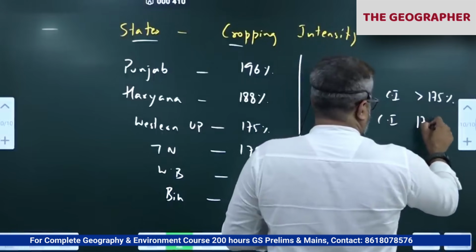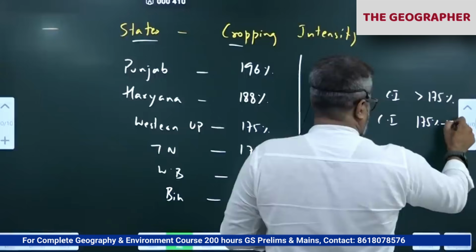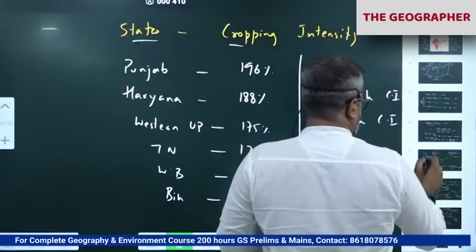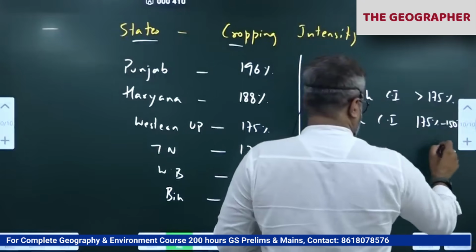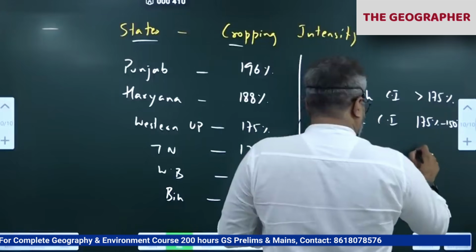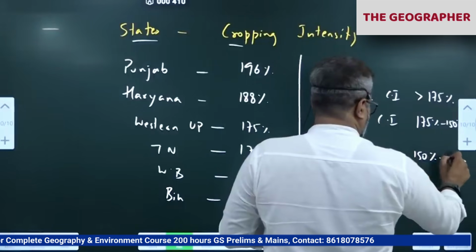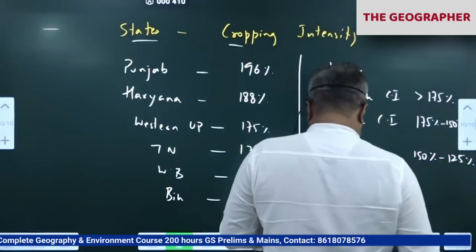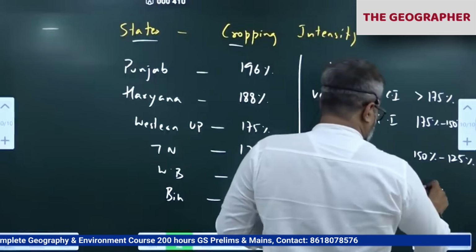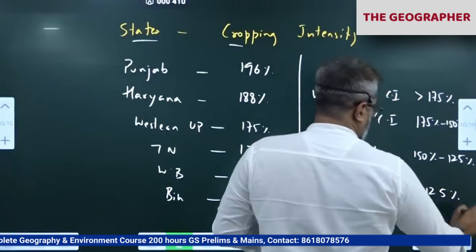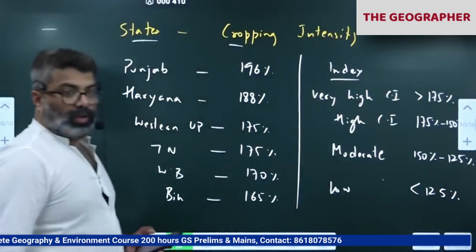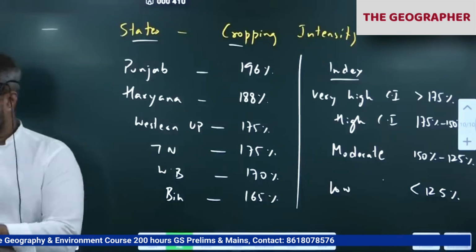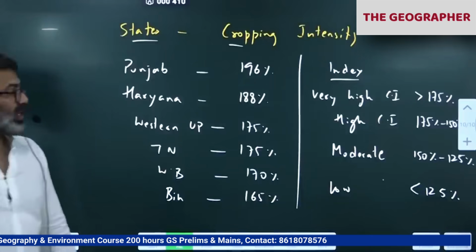Okay, 175% to 150% is called high. 150% to 125% is called moderate, and less than 125% is low. So if the cropping intensity of the country is more than 175%, it is called very high.